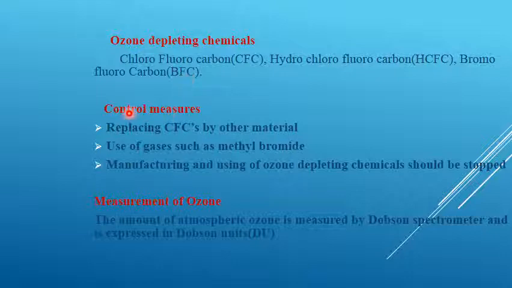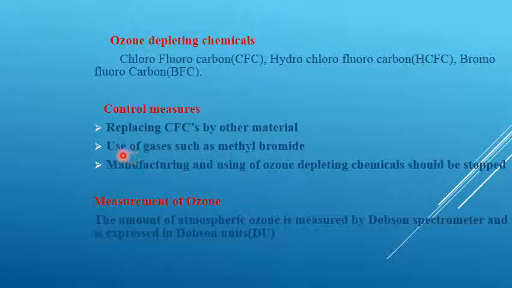The next one is how we are going to control this ozone layer depletion. Here we have to replace chlorofluorocarbon with other materials. The main reason for ozone layer depletion is CFC, so it can be replaced by other material. That is one of the control measures.